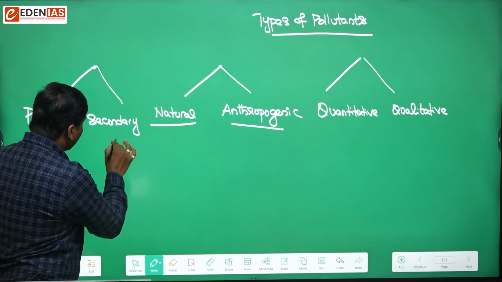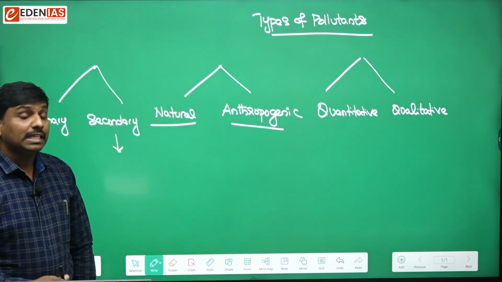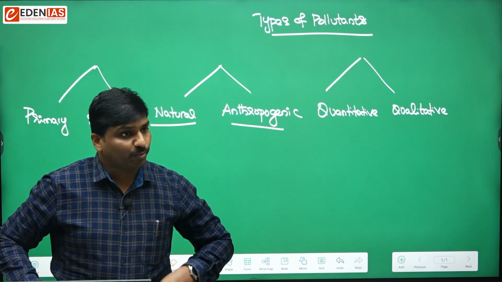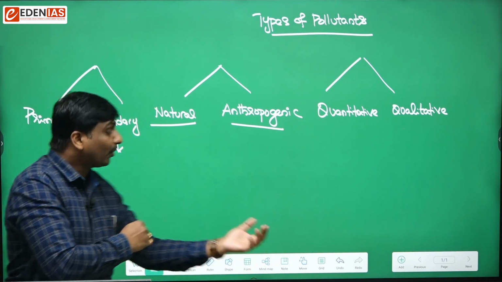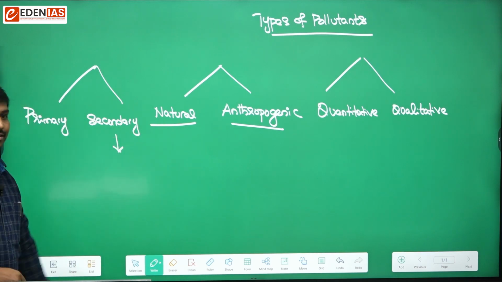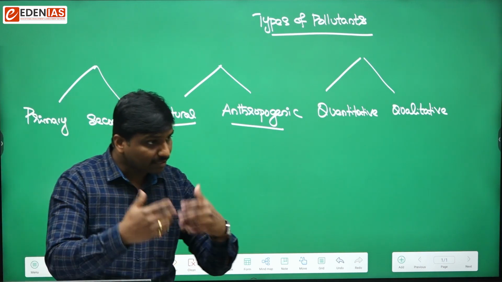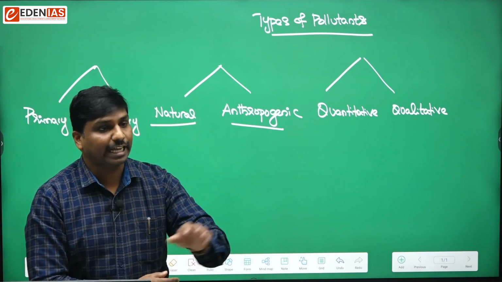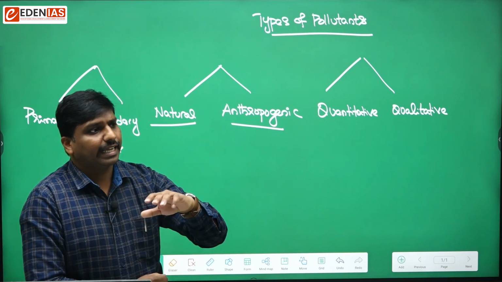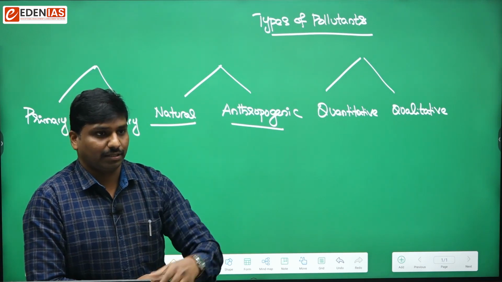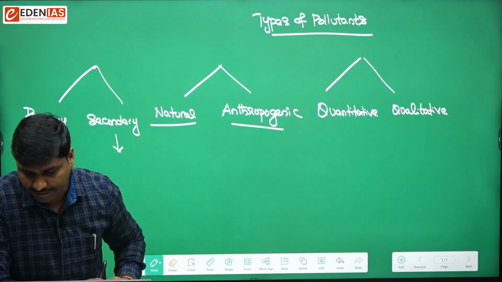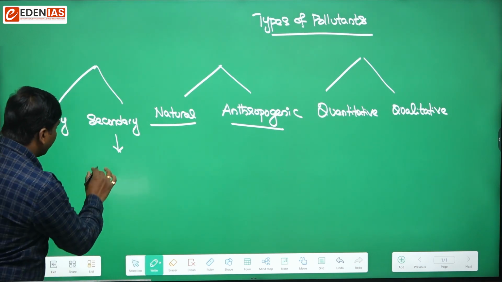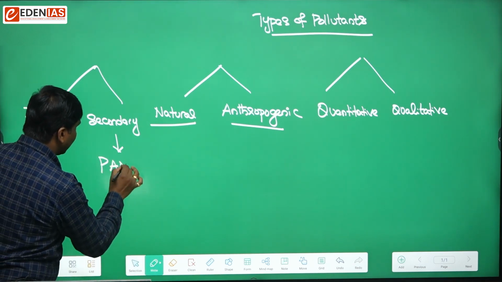Whereas secondary pollutants, what are they? Secondary pollutants are those which have been modified due to reactions between primary pollutants. They do not exist in nature naturally; their form is altered. For example, peroxyacetyl nitrate.